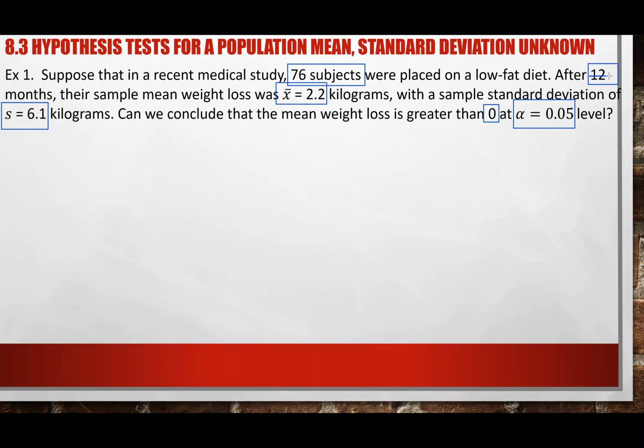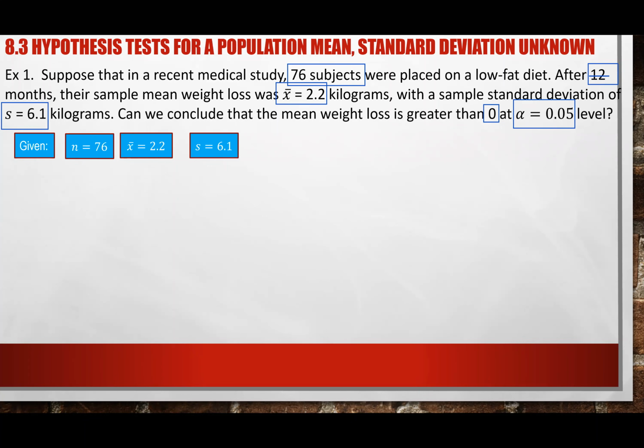Just like before, we have to extract out our information, our data. Clearly, N, how many subjects or total items we have, in this case the total item N is equal to 76. And again, they give us an X bar, which is the sample mean, and then they give us the S, which is the sample standard deviation.